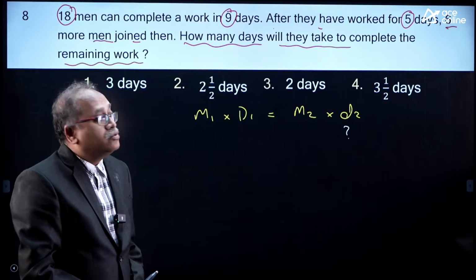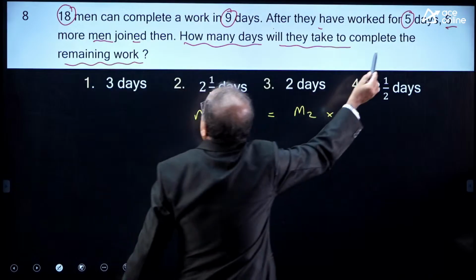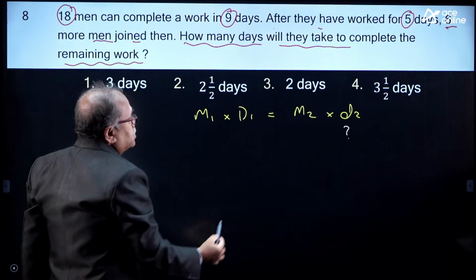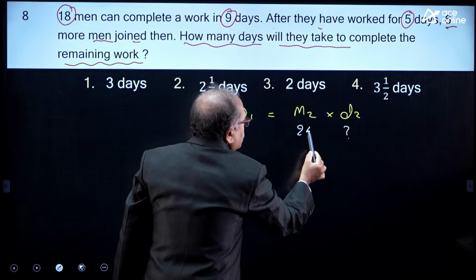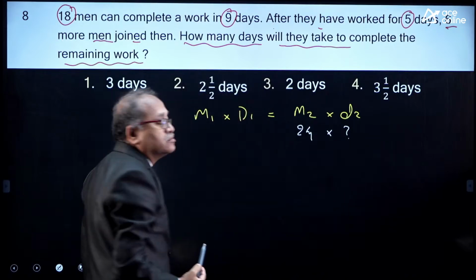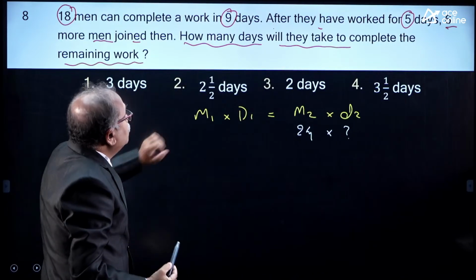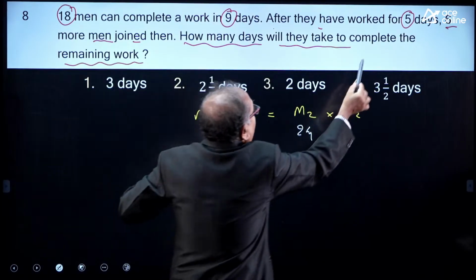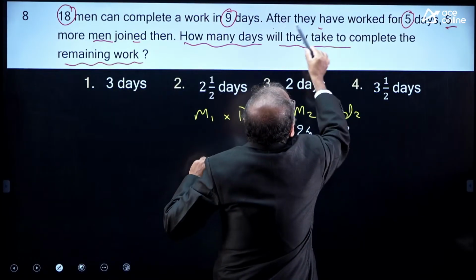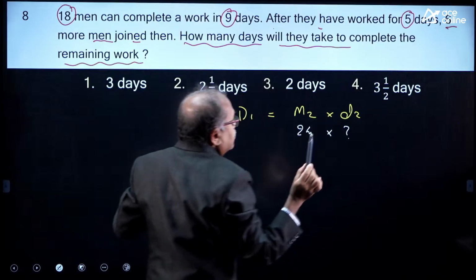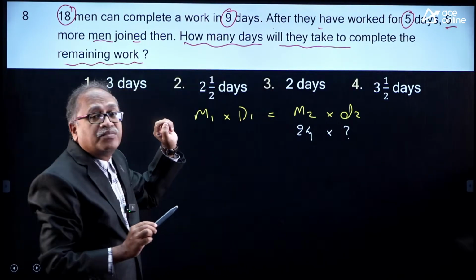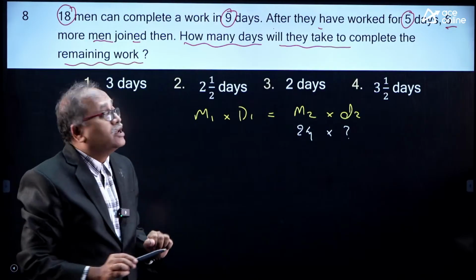What is M2? 6 more men joined, so 18 plus 6, which is 24. And the work done here is after how many days? After working for 5 days. The total number of days they complete is 9 days.